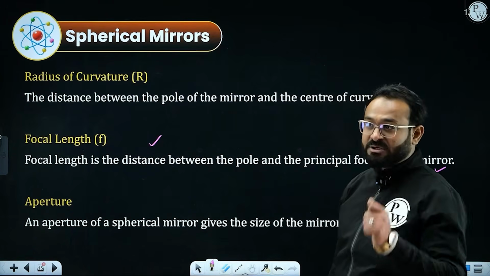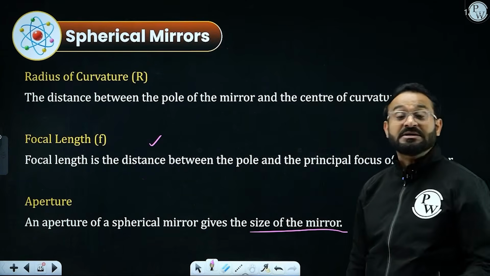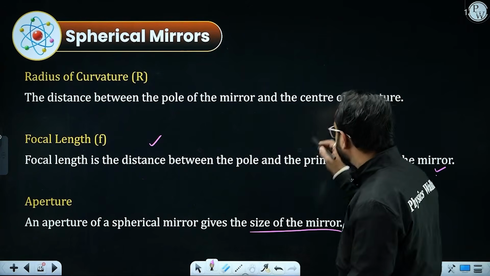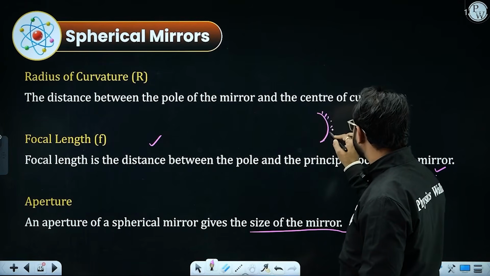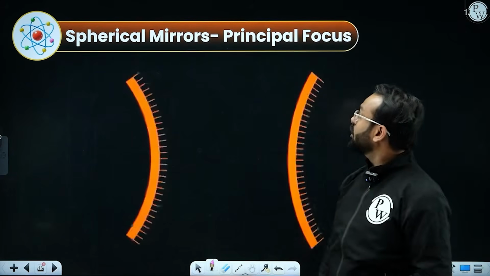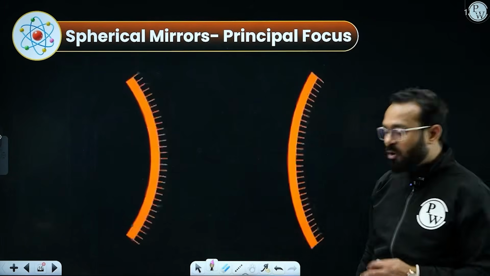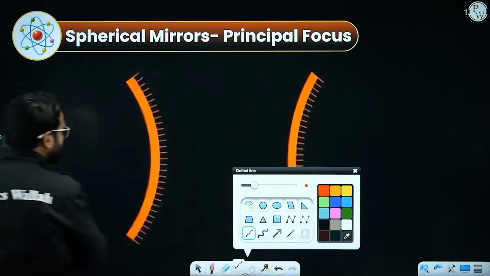And we have the aperture. The aperture gives the size of the mirror. It gives the size of the mirror. So I have taken this much size of the concave mirror, for example. Moving ahead, talking about the principal axis, how are we going to define the principal axis?